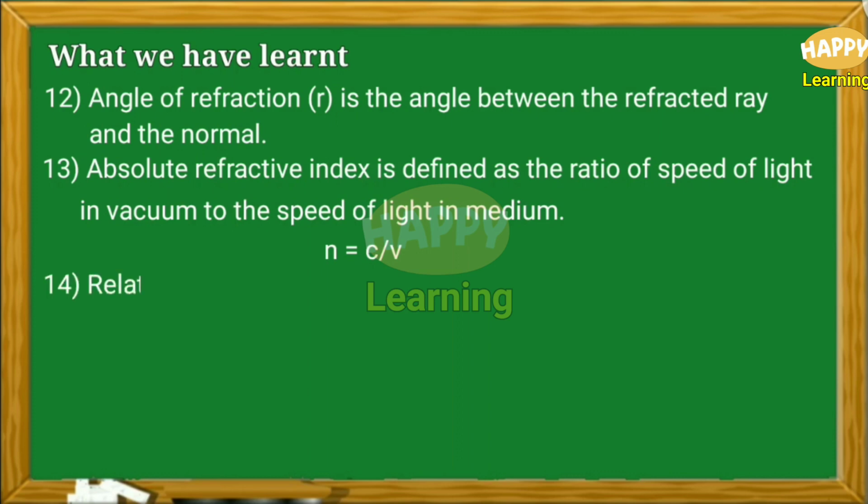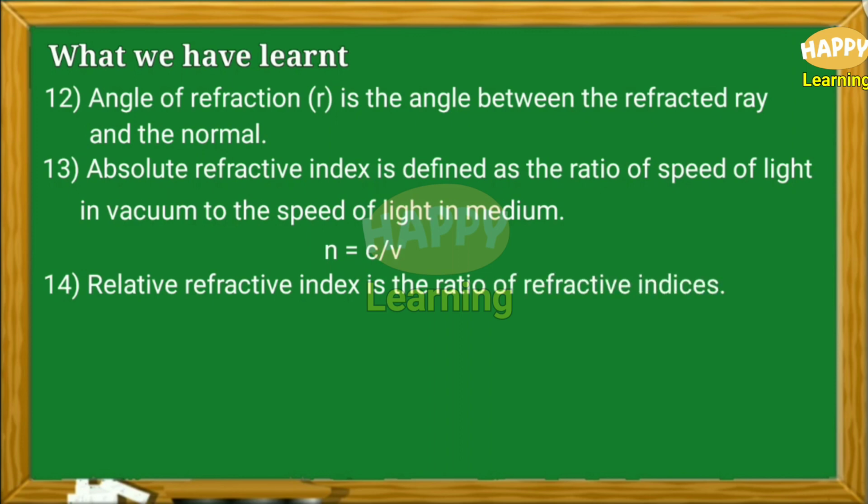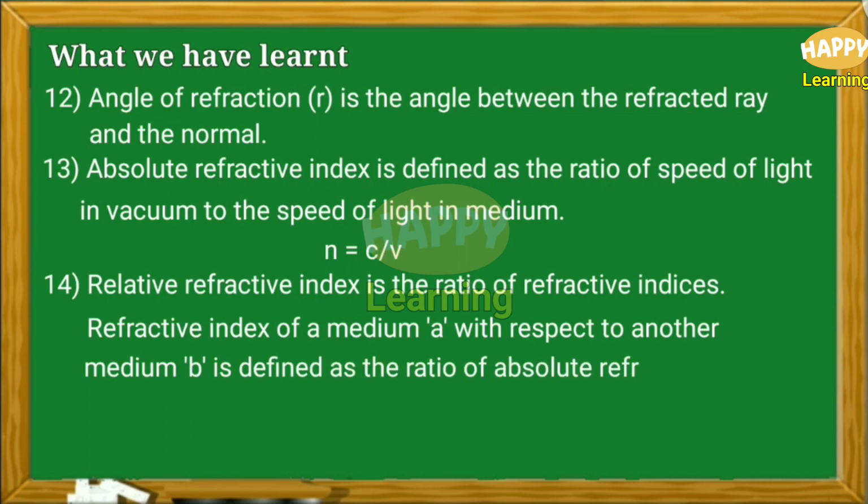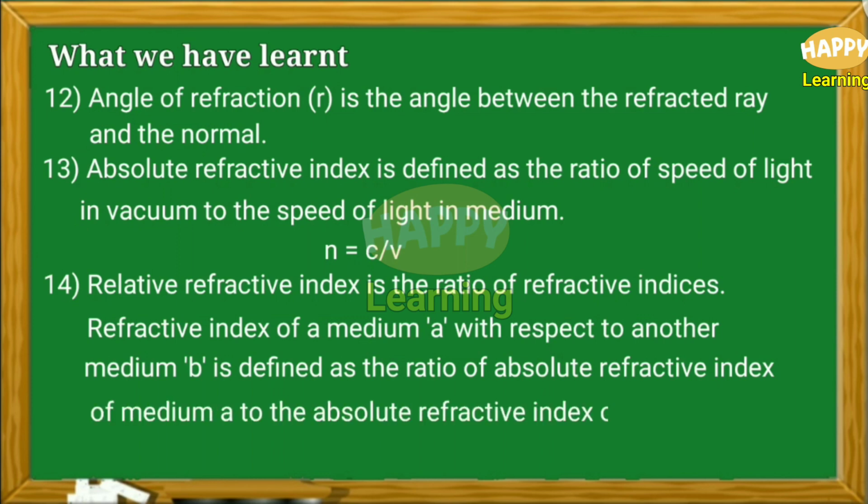Point number 14. Relative refractive index is the ratio of refractive indices. Refractive index of a medium A with respect to another medium B is defined as the ratio of absolute refractive index of medium A to the absolute refractive index of medium B. nAB is equal to nA by nB.